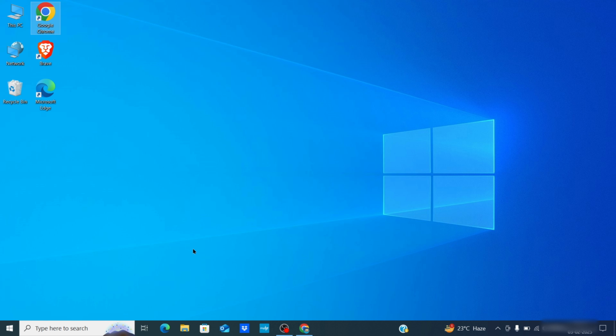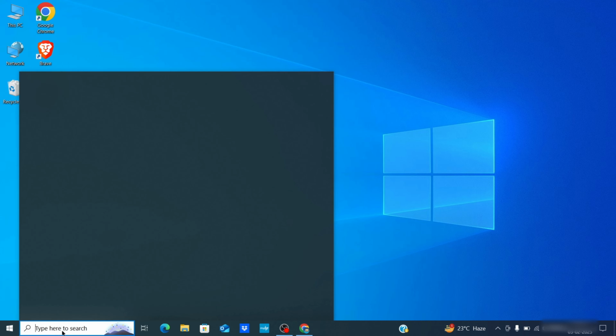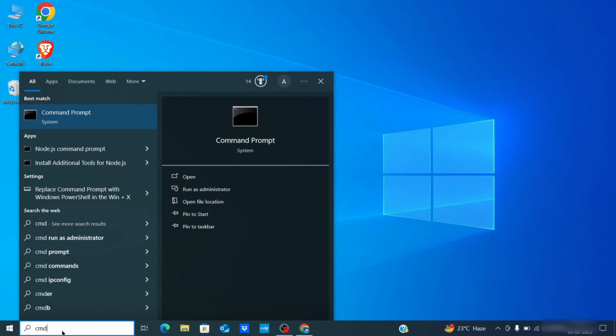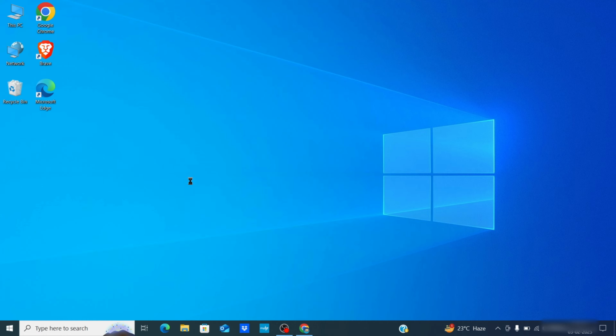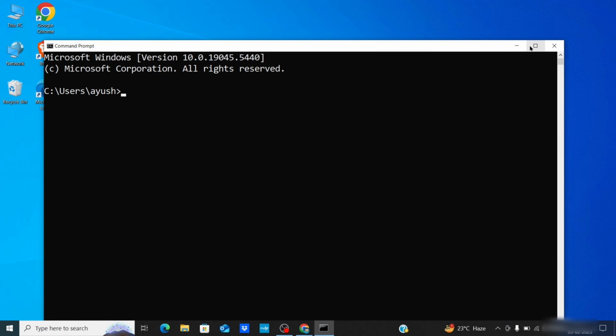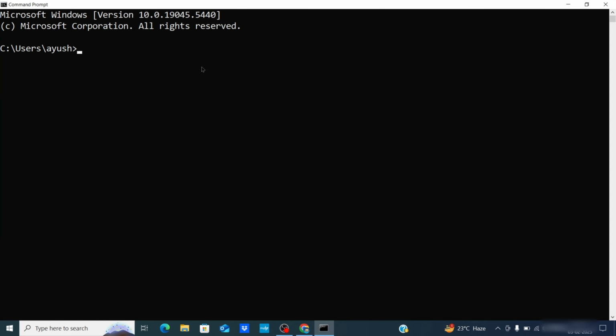Now let's verify if Node.js and npm were installed correctly. Open your command prompt: go to your Windows search bar, type cmd, then open the command prompt. Type the following command to check the installed Node.js version. Just type node -v.